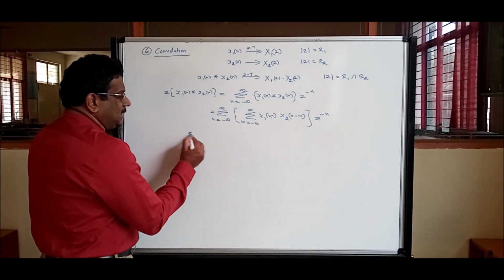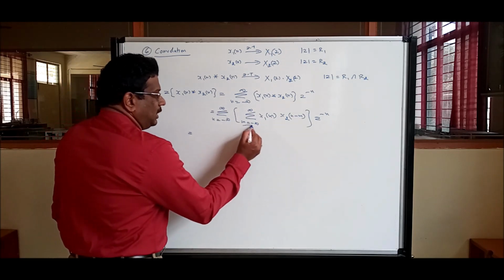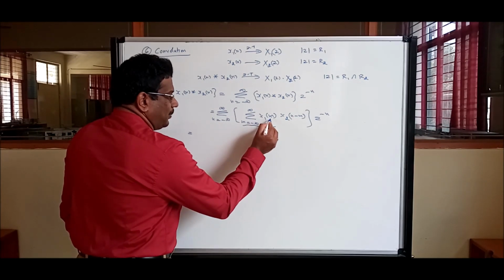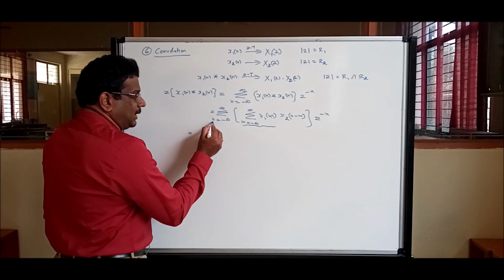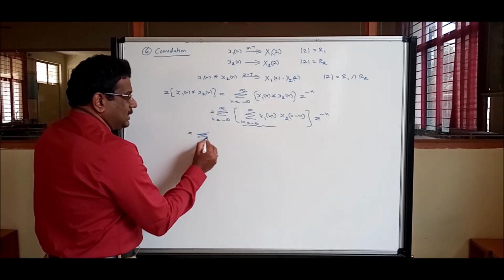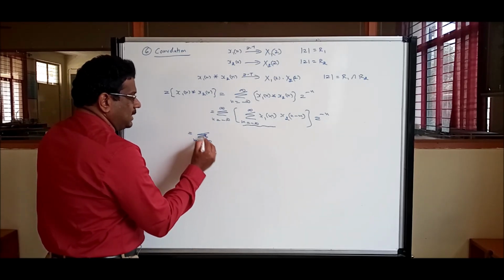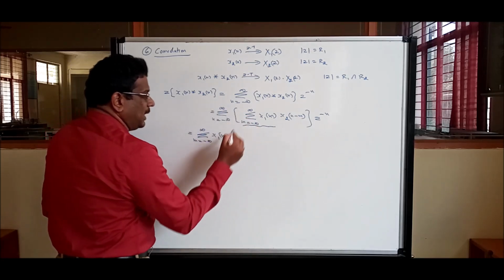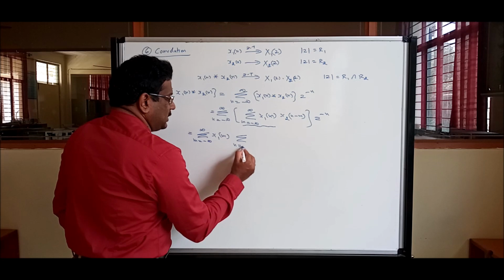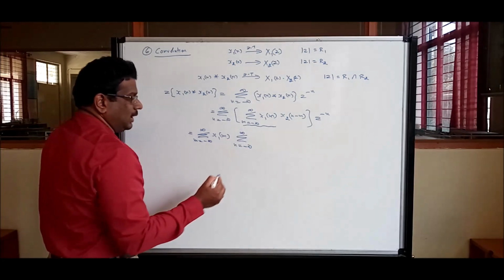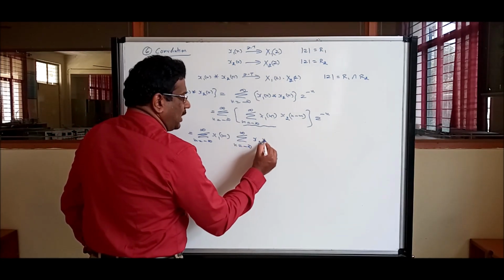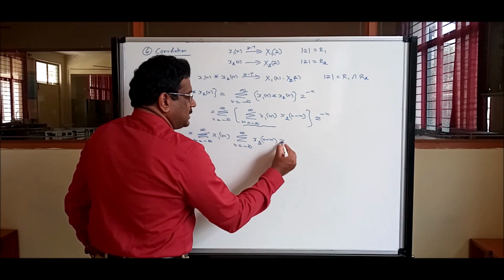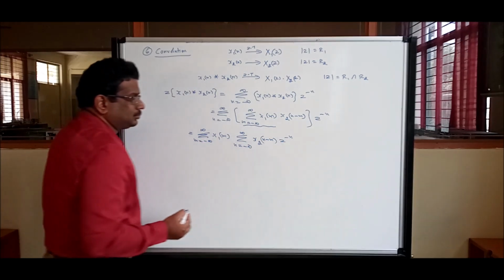Now let us interchange the order. The term x1 of m is independent of n, so take it outside: summation m equal to minus infinity to infinity x1 of m. Take this term inside: summation n equal to minus infinity to infinity x2 of n minus m, z power minus n.